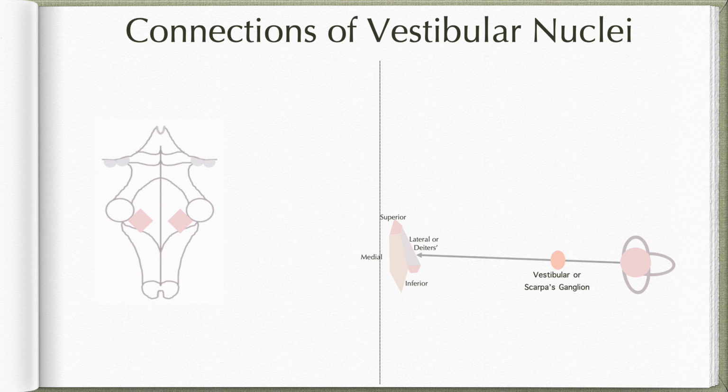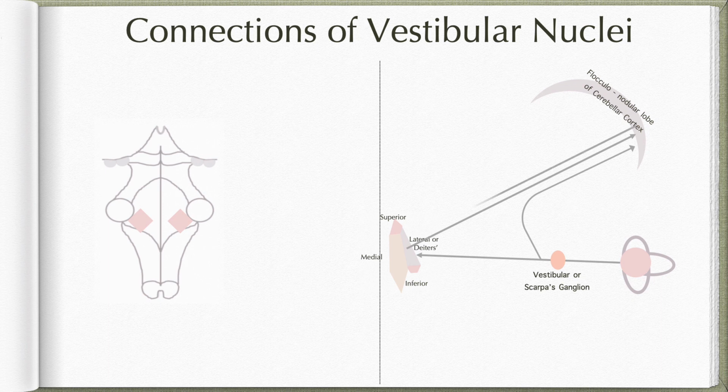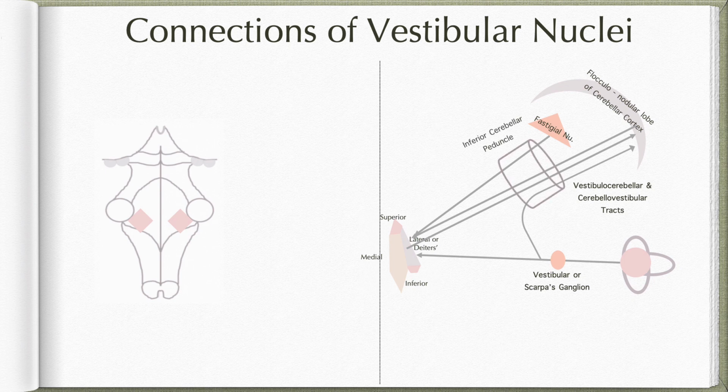The vestibular information reaches the flocculonodular lobe of the cerebellum, both from the vestibular nerve as well as from the vestibular nuclei, as primary and secondary vestibulocerebellar tracts, or otherwise known as the juxtarestiform body. Now, the cerebellar cortex and the fastigial nucleus in the cerebellum project back to the vestibular nuclei. Both these afferent and efferent fibers pass through the inferior cerebellar peduncles.